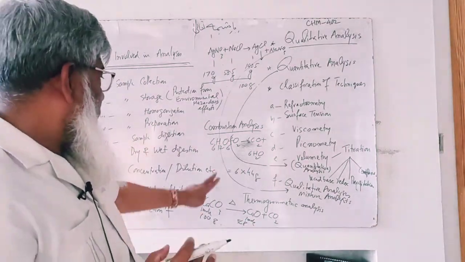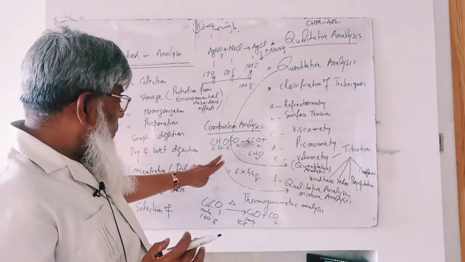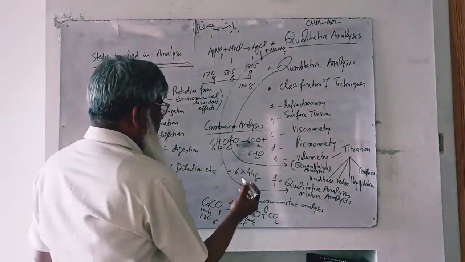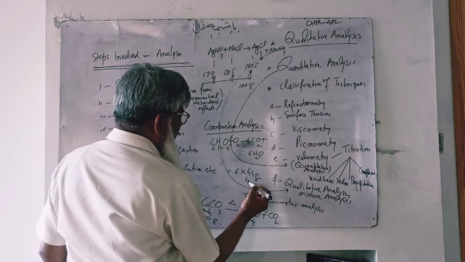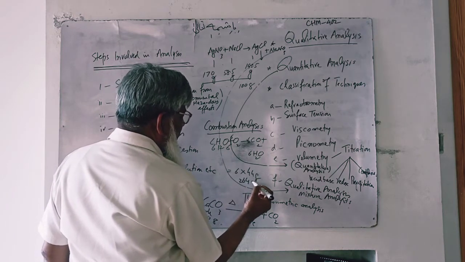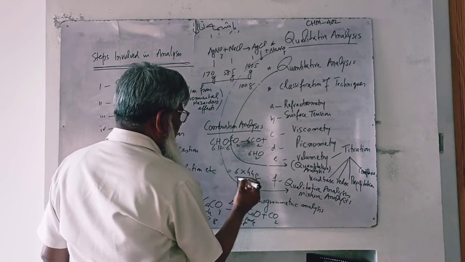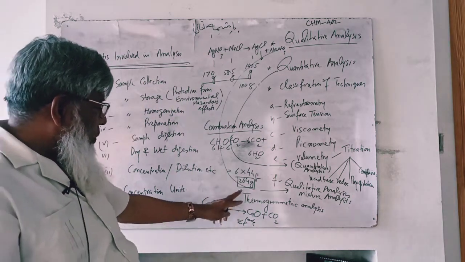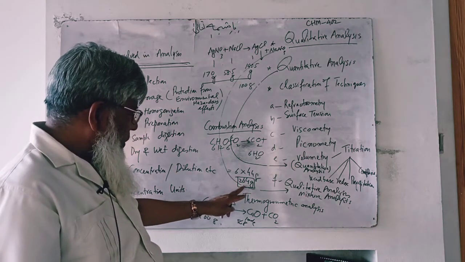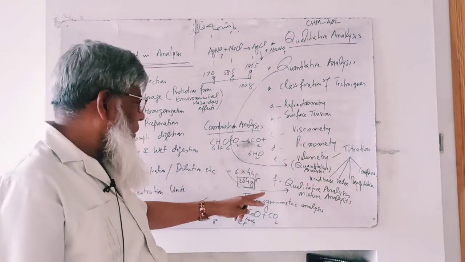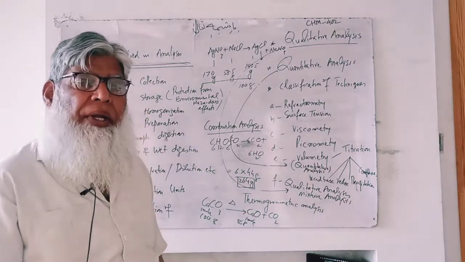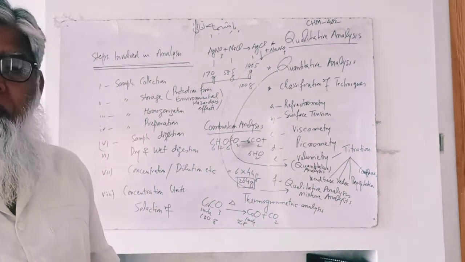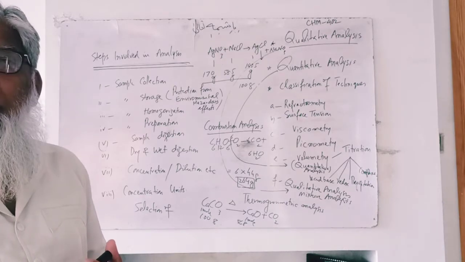So 180 grams glucose on complete combustion produces 264 grams of carbon dioxide gas. If we are interested in the production of 2.64 grams of carbon dioxide gas, we have to burn 1.80 grams of glucose. So in this way, we may find out the quantity.